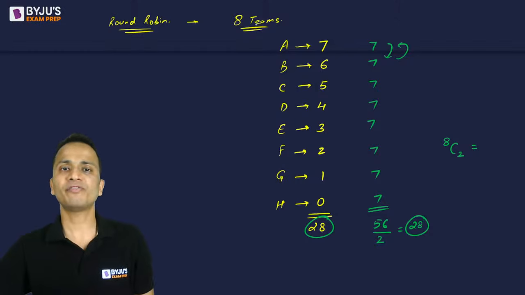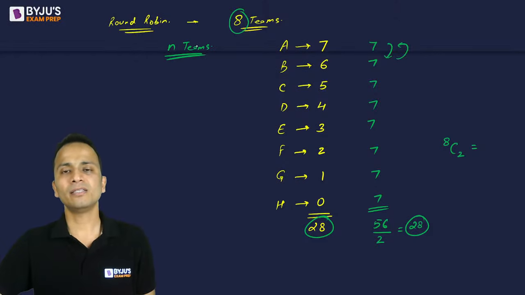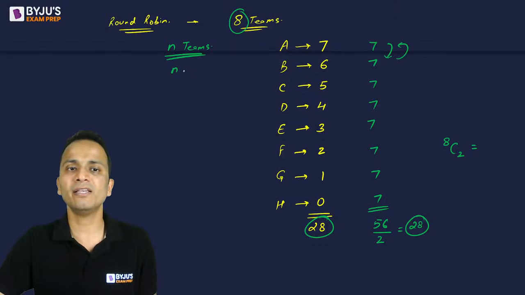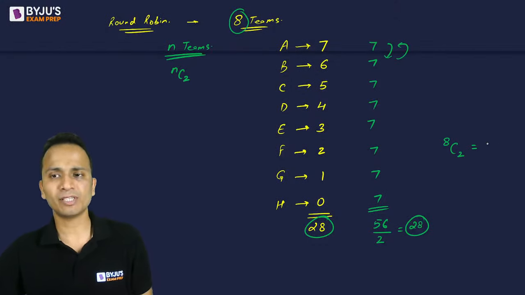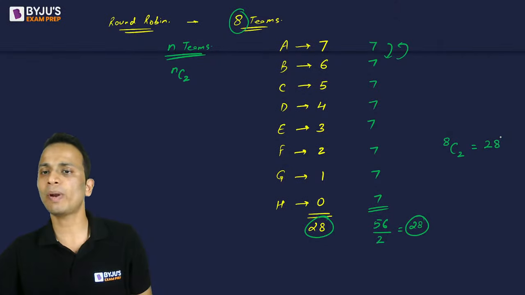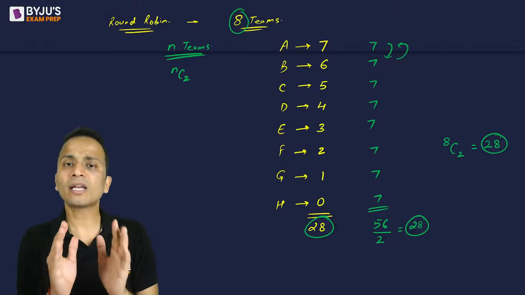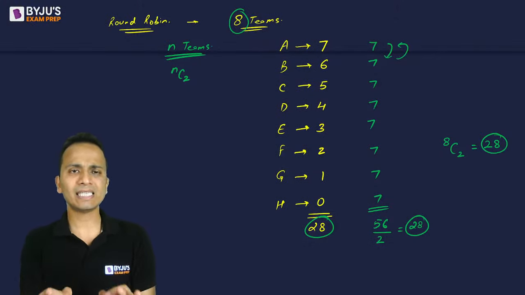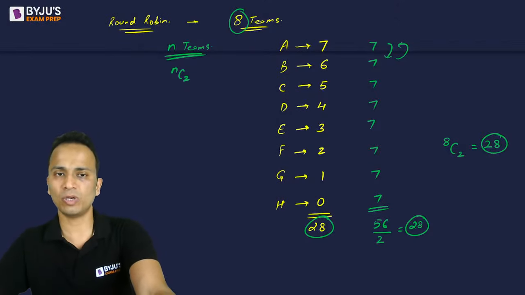If there are n teams, then the total number of matches can be written as nC2. If I solve 8C2, I will get 28 again as the answer. So this is the round robin tournament, and this is how we calculate the total number of matches in such a tournament.